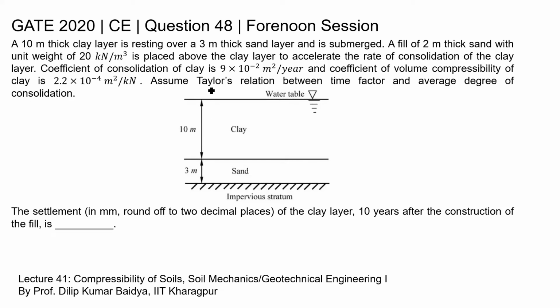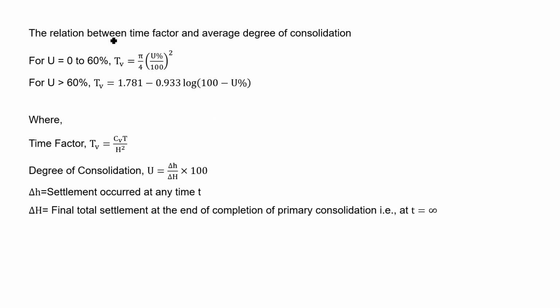So let's understand the relation between the time factor and average degree of consolidation. There are two cases. The first case is for degree of consolidation between 0 to 60%. That is, if the degree of consolidation is lesser than 60%, then we use this relation, that is TV is equal to pi by 4 into (U in percentage by 100) square. And for U greater than 60%, we use this relation, that is TV is equal to 1.781 minus 0.933 log (100 minus U).